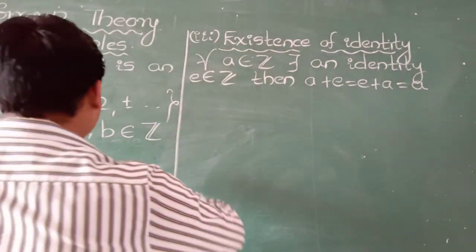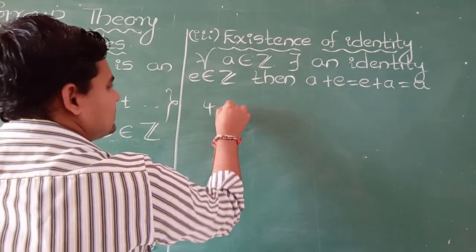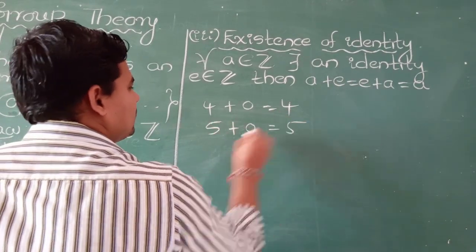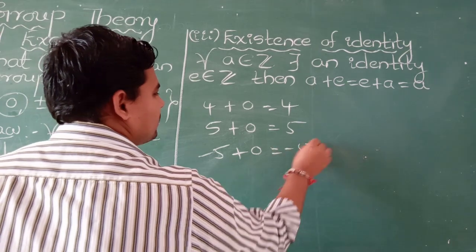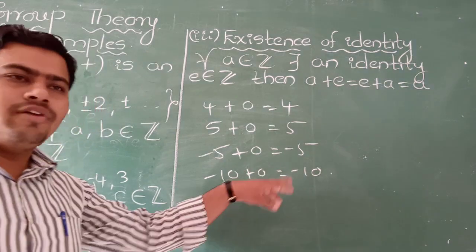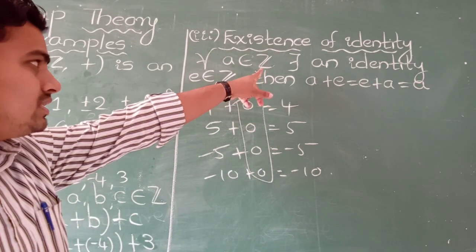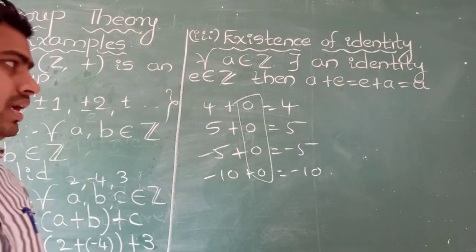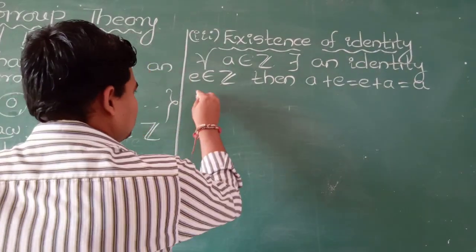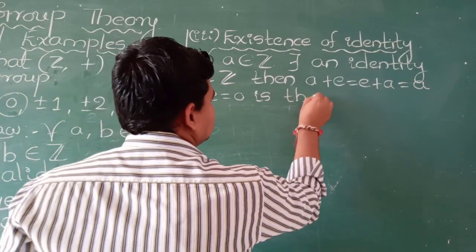For example, you take A as any element from the given set. 4 plus 0 is 4. 5 plus 0 is 5. Minus 5 plus 0 is minus 5. Minus 10 plus 0 is minus 10. What is the meaning of this? This 0 is nothing but what? Identity for this set Z with respect to addition. Therefore, E is equal to 0 is the identity.